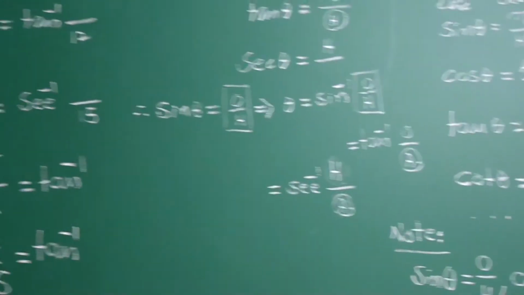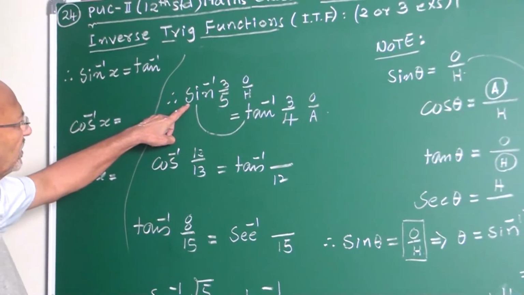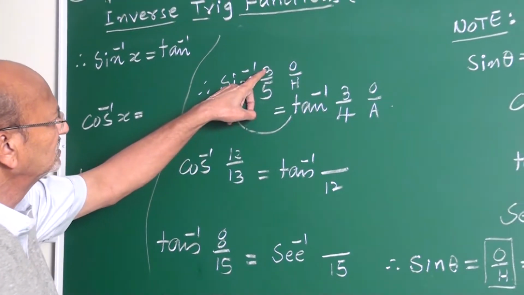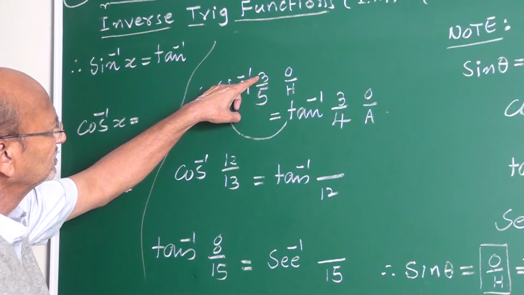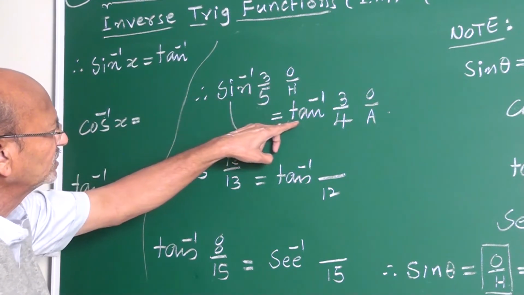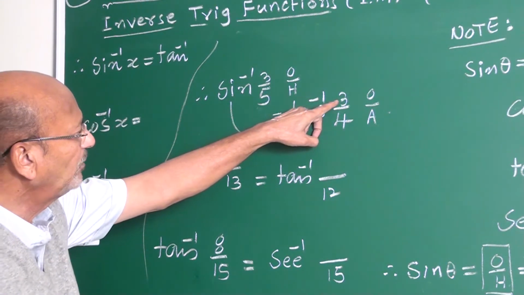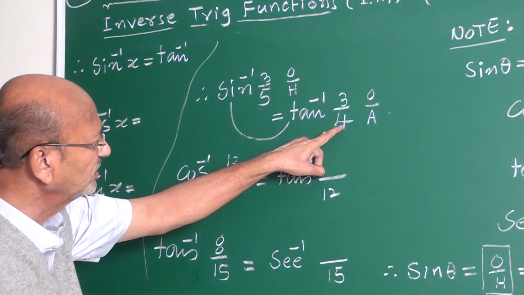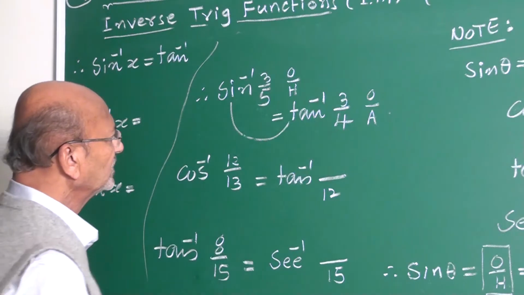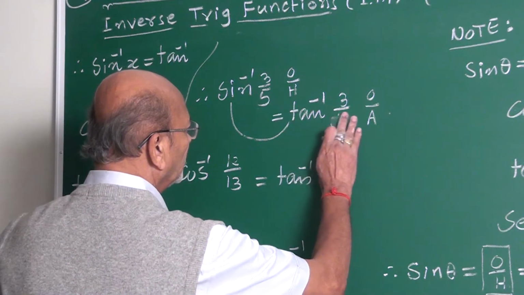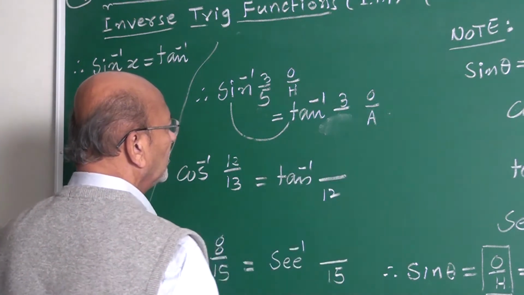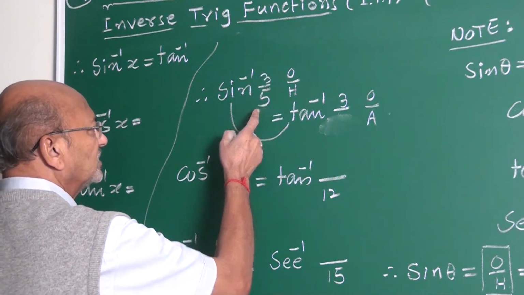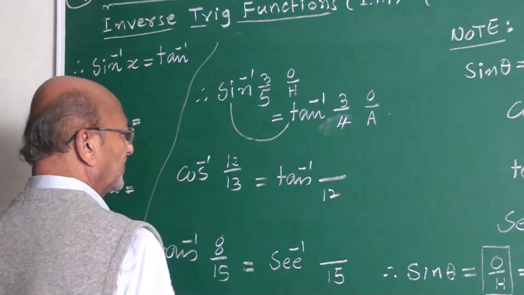So I told here, this is sin inverse 3 by 5. I want to write from sin inverse to tan inverse. 3 by 5, what is it? Opposite upon hypotenuse. For tan inverse, opposite is here, 3. What about the other side? You have to calculate by using Pythagorean numbers or Pythagoras Theorem. When 3, 5 are there, the remaining side is 4.